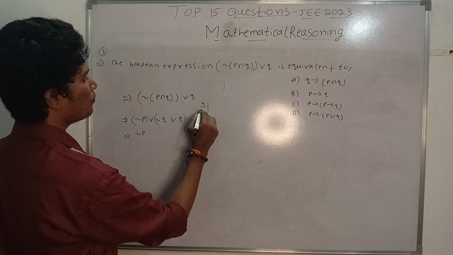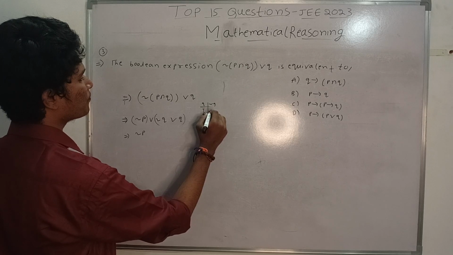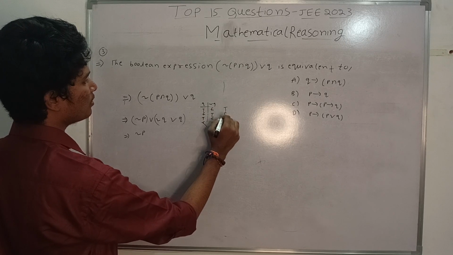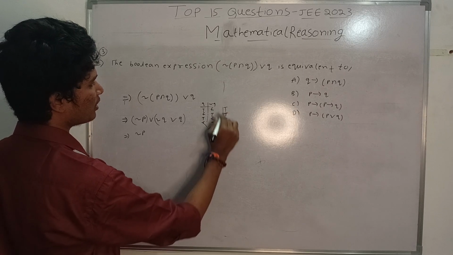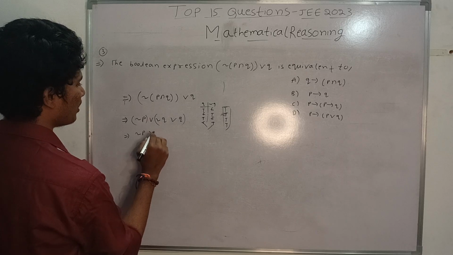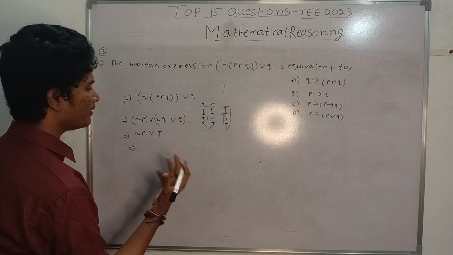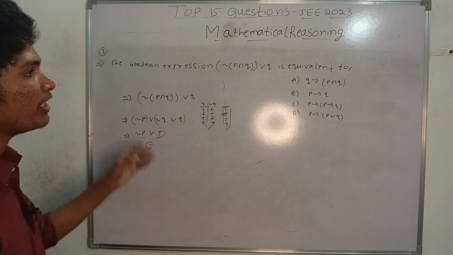What is the statement Q? T, F, T, F, and negation Q is F, T, F, T. When we do OR of these, you get T, T, T, T. That is a tautology, that is true. Negation P or T: when negation P is ORed with T, the complete statement is true. That is, this is completed, tautology.